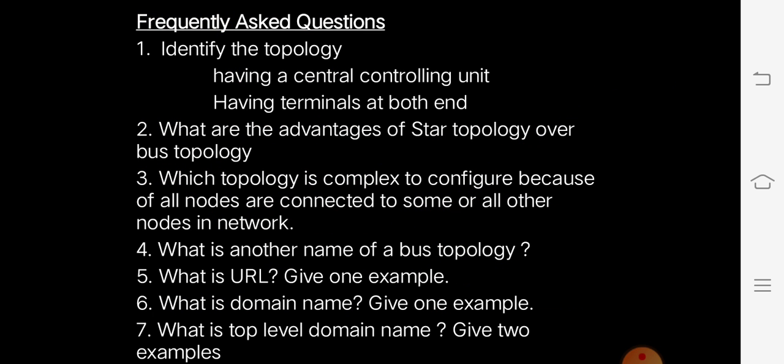The next set of questions are: identify the topology. Having a central controlling unit is available in star. Having terminals at both ends: terminals are included in bus topology. What are the advantages of star topology over bus topology? Star topology needs less cable length than bus topology. Fault diagnosis and isolation or replacing of any node is very easy.